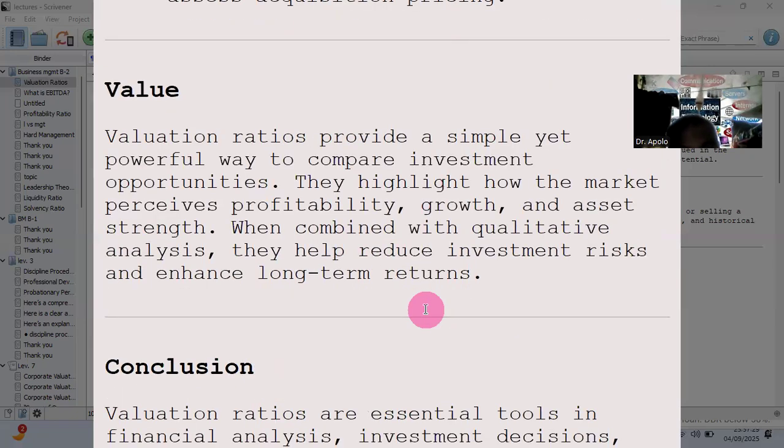So why do we have these ratios? Valuation ratios provide a simple yet powerful way to compare investment opportunities. The investors are looking at the company in terms of these ratios. They highlight how the market perceives profitability, growth, and asset strength. When combined with qualitative analysis, they help reduce investment risk and enhance long-term return. So for the investors, those ratios are very crucial.